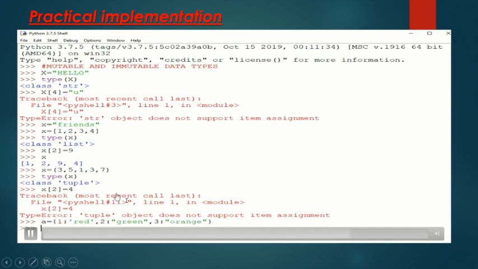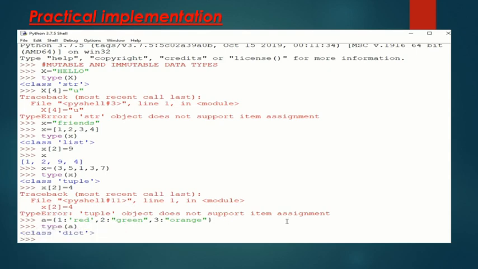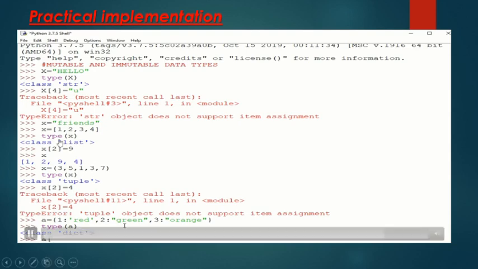Similarly, let's see the case of dictionaries. We have defined a dictionary A and given some elements here. In a dictionary we give elements as key-value pairs. You have to assign a key and assign a corresponding value to that particular key. So this is a dictionary A.